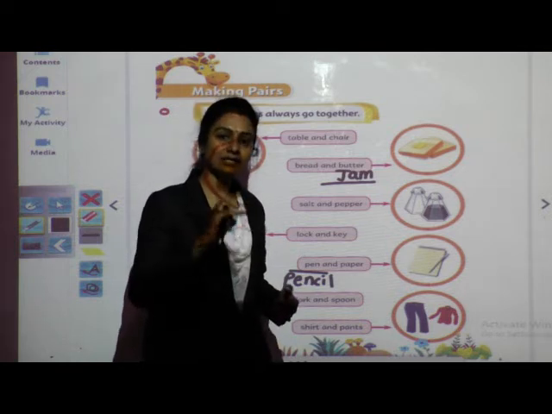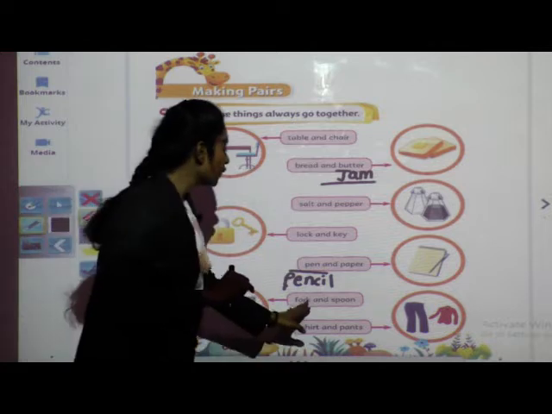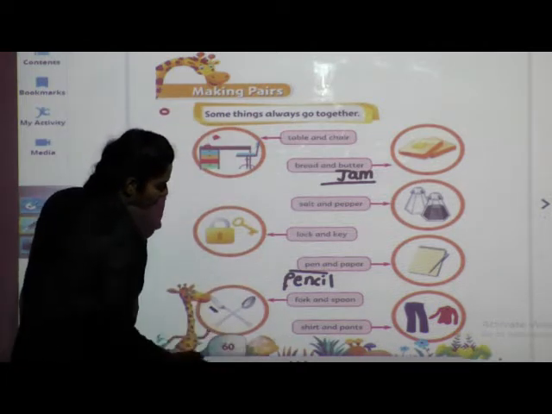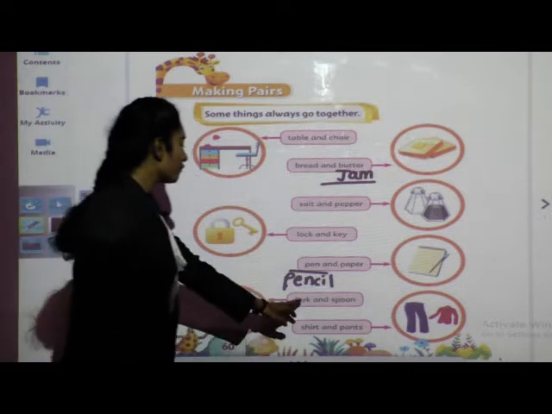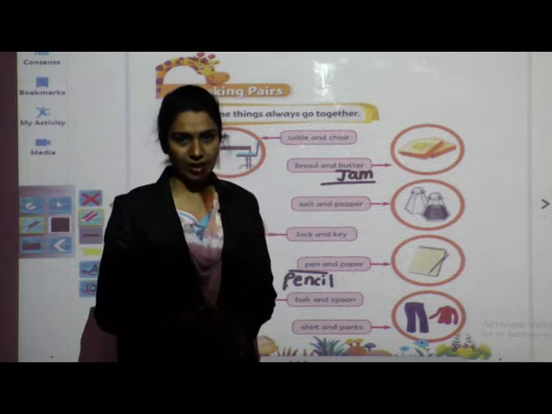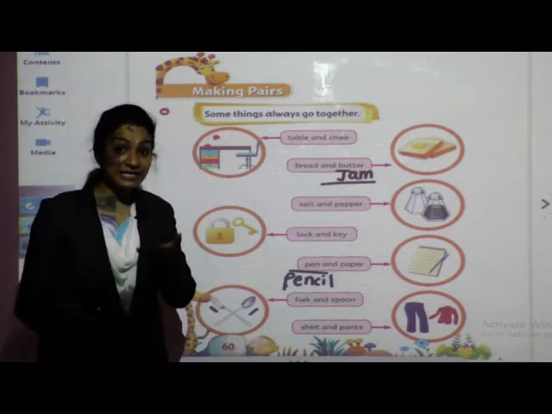So these are the things which go together. Next, fork and spoon. Children, can you see this? This is called a fork and this is a normal spoon which we use. Okay, so fork and spoon. For example, idli vada, dosa, sandwich, or pizza.